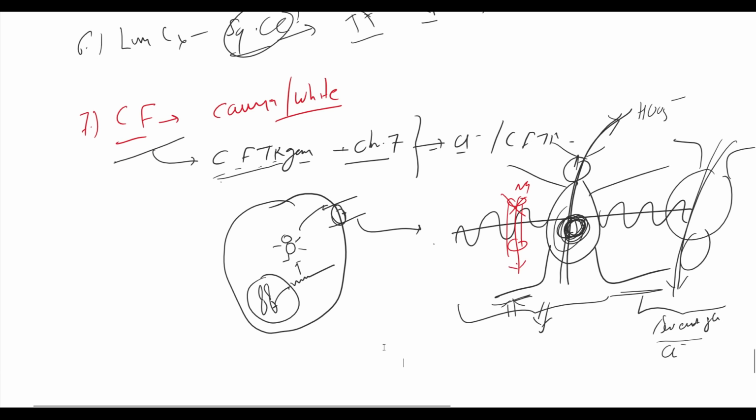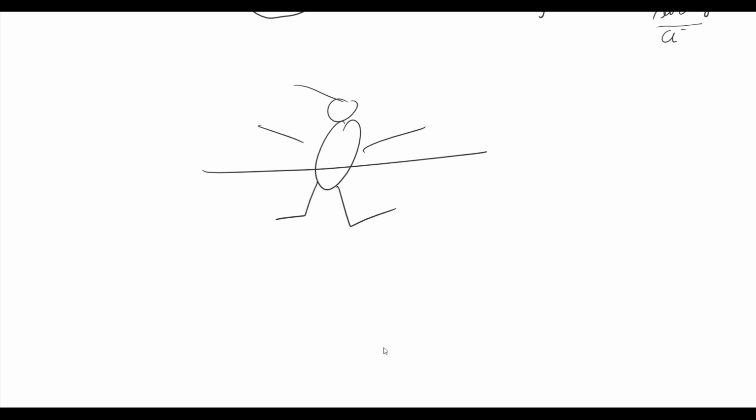Let's see the functioning of the CFTR protein. This is the cell membrane. This is the CFTR protein. This is the transmembrane domain of the CFTR protein.